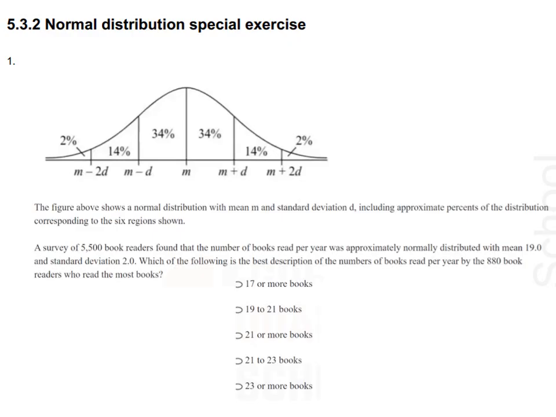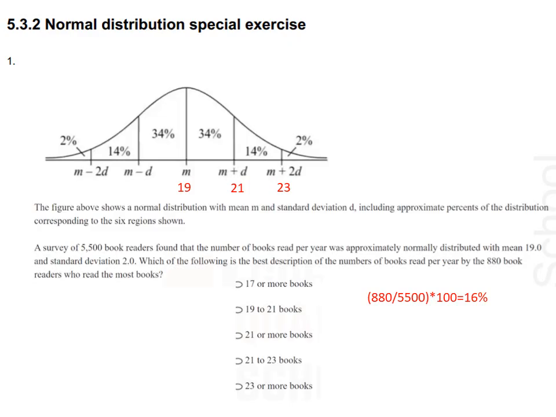Okay, so mean is 19, m equal to 19, and standard deviation is 2. So 19 plus 2 equal to 21, and 21 plus 2 is 23. Now, what is the percentage? 880 book readers who read the most books, and total is 5,500. So we get 16%.